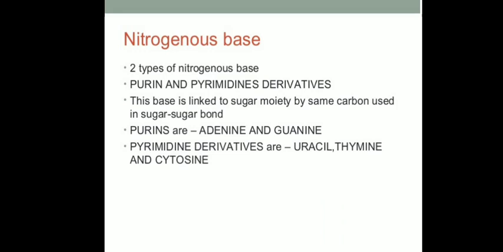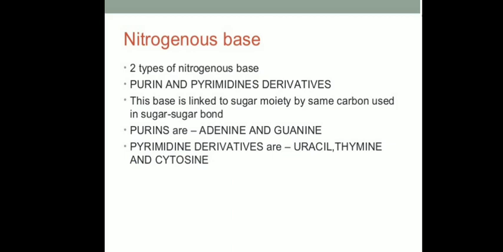Now generally the purines are double ring nitrogen bases which include adenine and guanine. And these purines are present in both DNA as well as in RNA. But pyrimidines are a single ring structure.